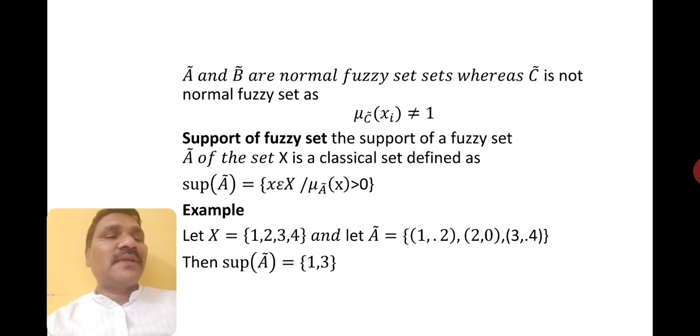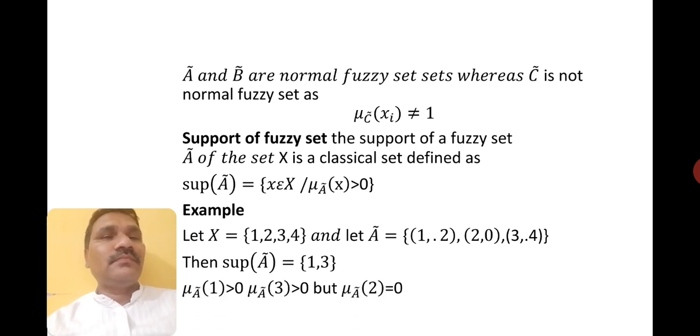For the second element, 2 comma 0, it is not greater than 0, so this element you have to neglect. In the third one, 3 comma 0.4, 0.4 is greater than 0, so the support of the fuzzy set is {1, 3}. The reason is this.